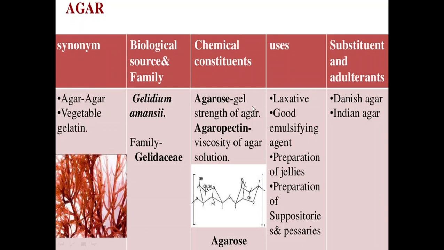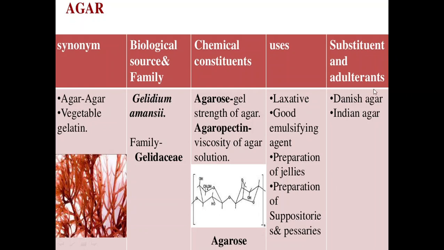Agarose gives strength to the agar, nothing but gel strength. Whereas agaropectin gives viscosity to the agar solution. This is the chemical structure of agarose. Next is uses. It is used as a laxative, a good emulsifying agent, in the preparation of jellies, and in the preparation of suppositories and pessaries. So these are considered the uses of agar.